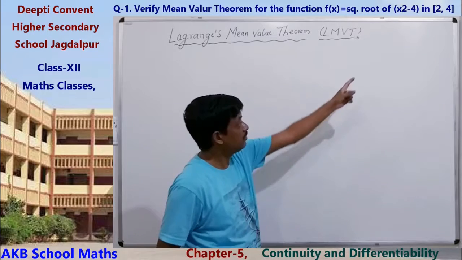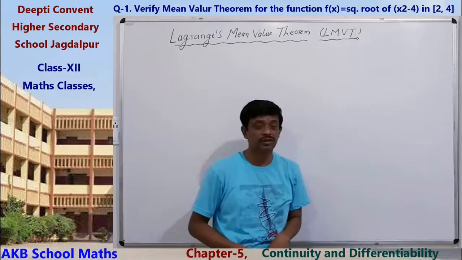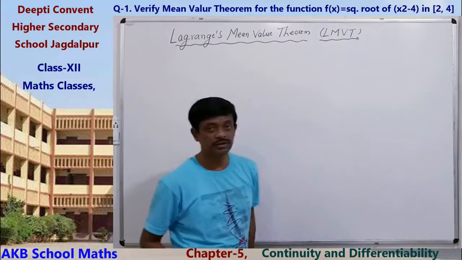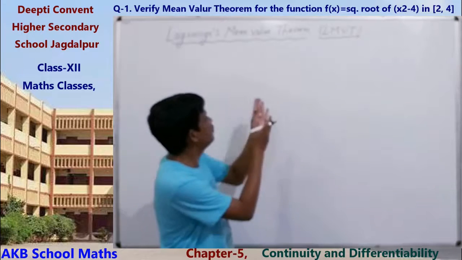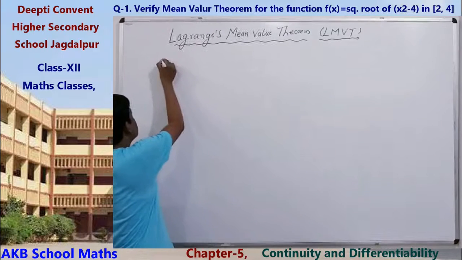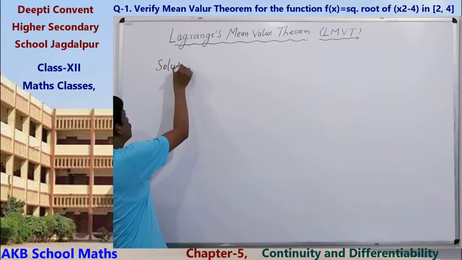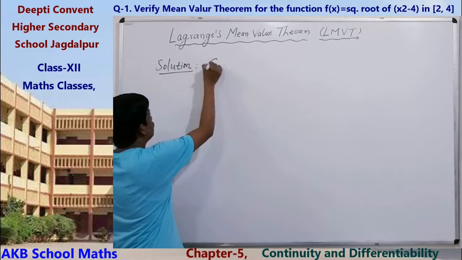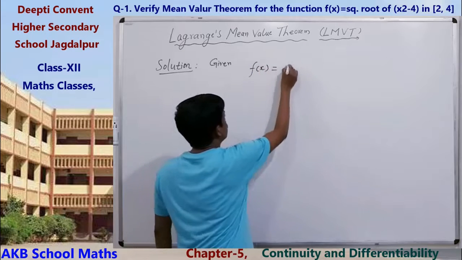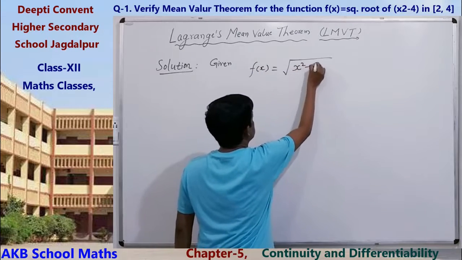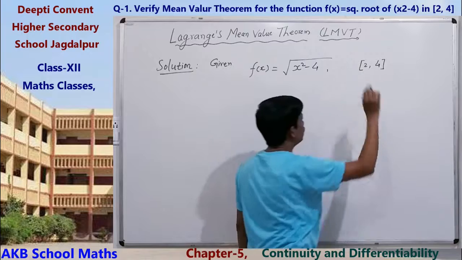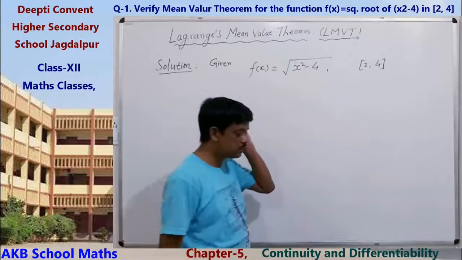Here f(x) equals root of x squared minus 4 is the function and the interval is 2 to 4, and we have to verify the mean value theorem for this function in the interval. So the solution: the given function is f(x) equals root of x squared minus 4 and the interval is 2 to 4.